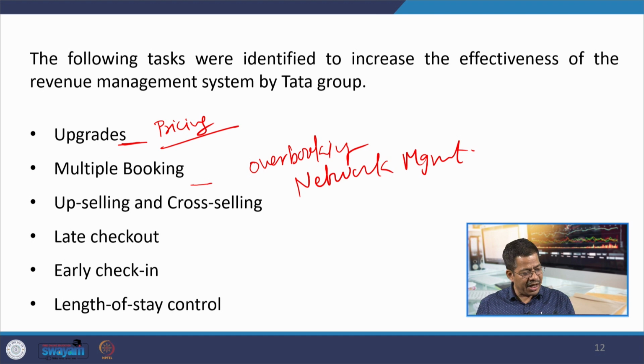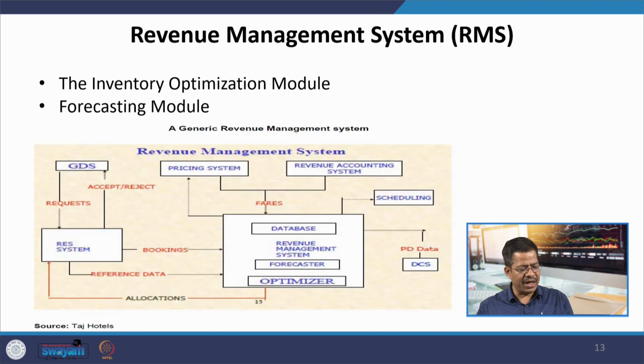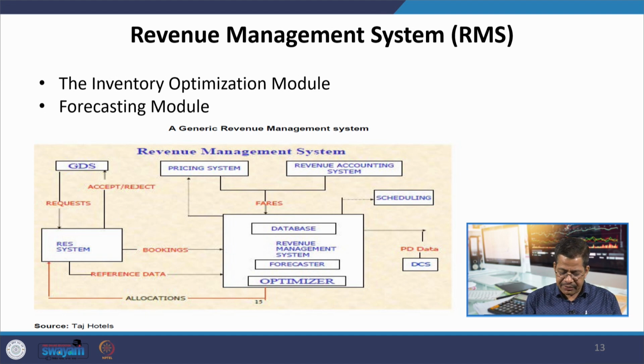So, I am just trying to highlight that organizations are using these, and in fact, you will be able to get more insights when you refer to this particular case, when you are going to do this particular course. We may discuss this case in our discussion forum also, and our associates will give you more insights about the Tata Group case in their discussions.